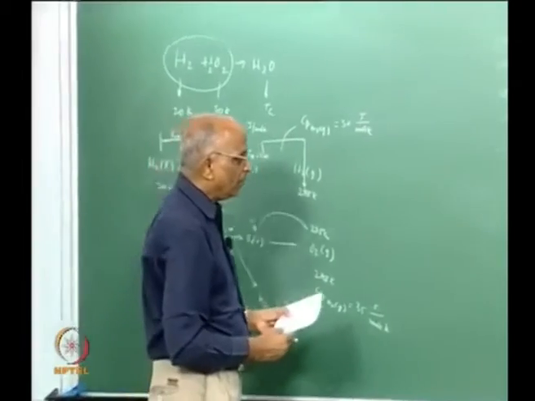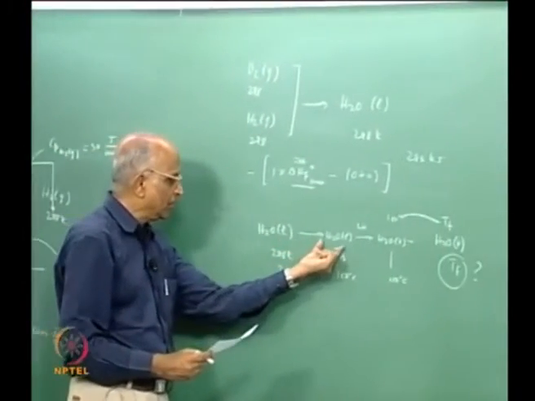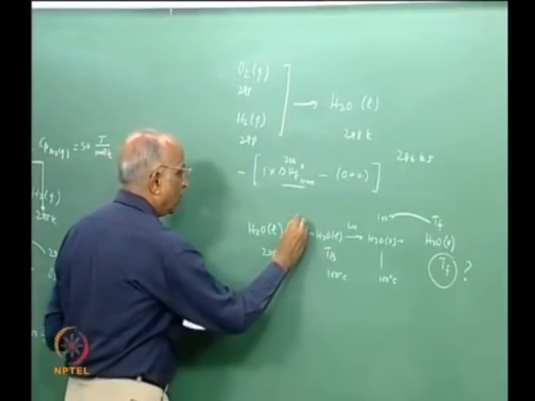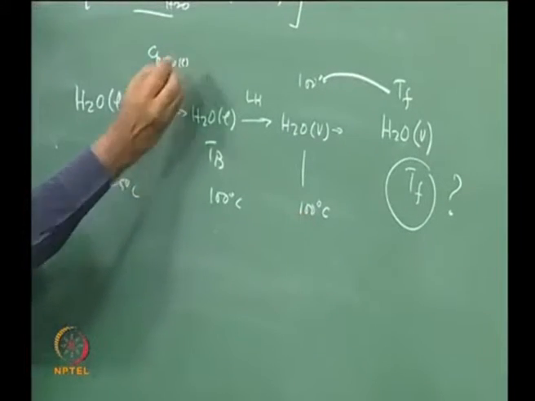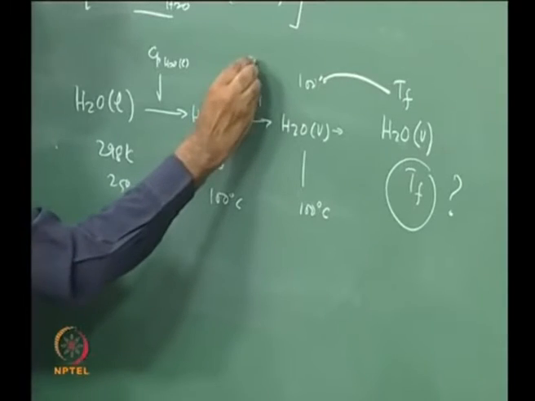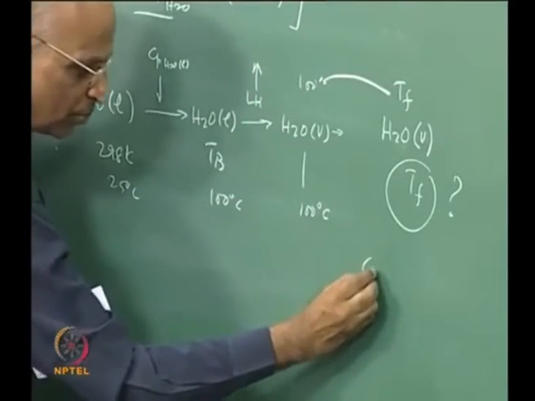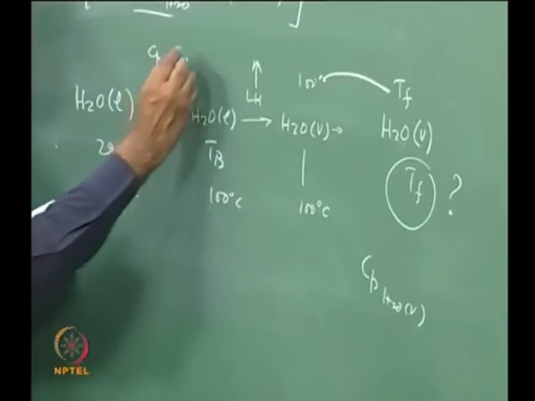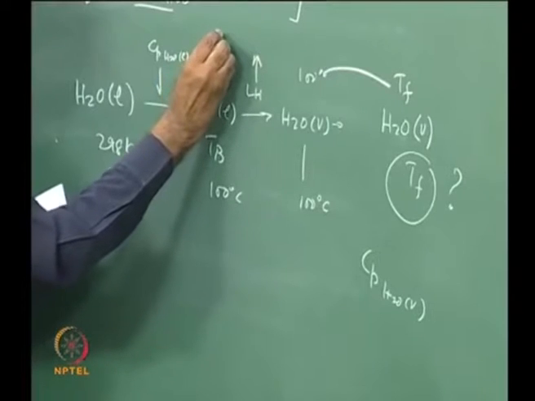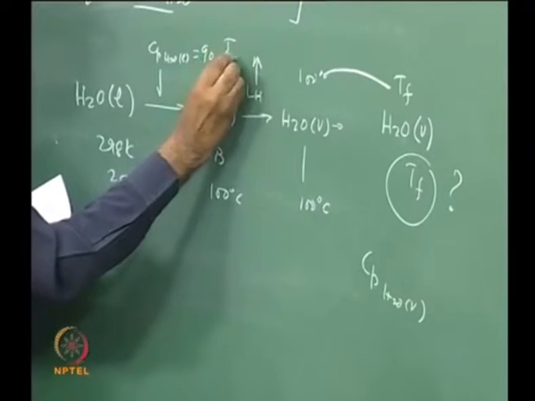And similarly, when we talk in terms of water, here you are talking of specific heat of water as a liquid, latent heat of water over here, and specific heat of water in the form of a vapor. Let us put down these values. Liquid is equal to 90 joule per mole Kelvin.